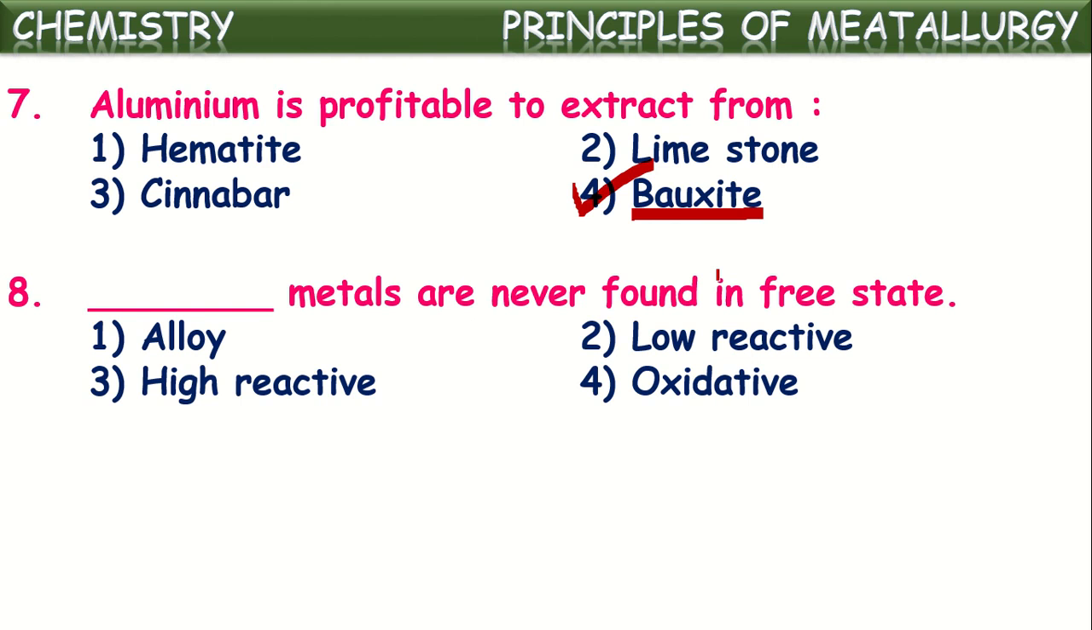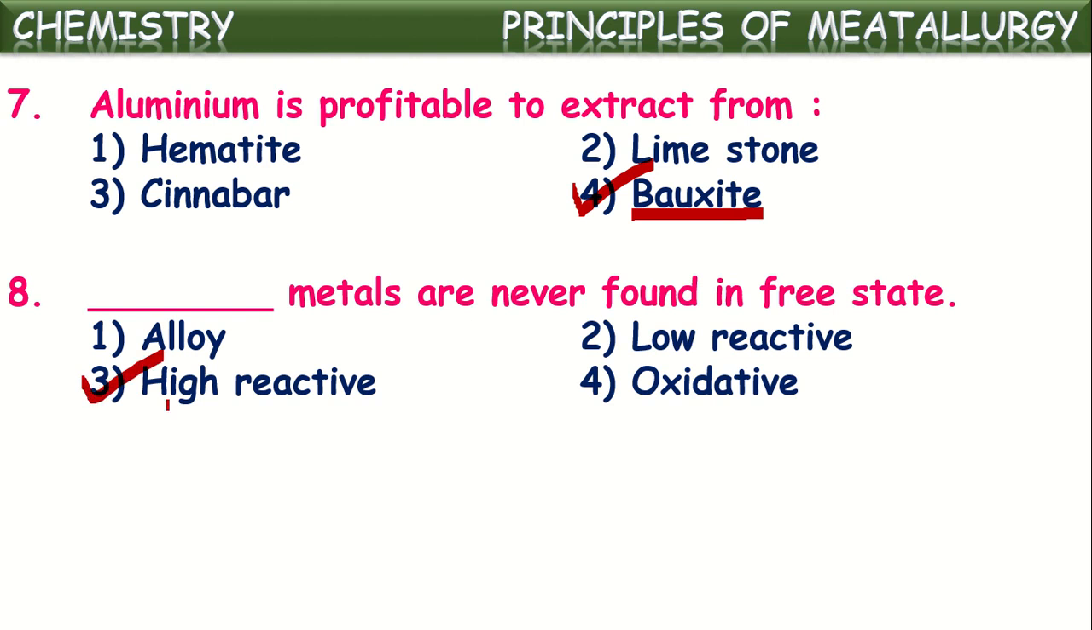But some metals are highly reactive. They will always be available in nature in their combined form only. Because of their high reactivity, they will always be in the combined form. So highly reactive metals are never found in the free state.